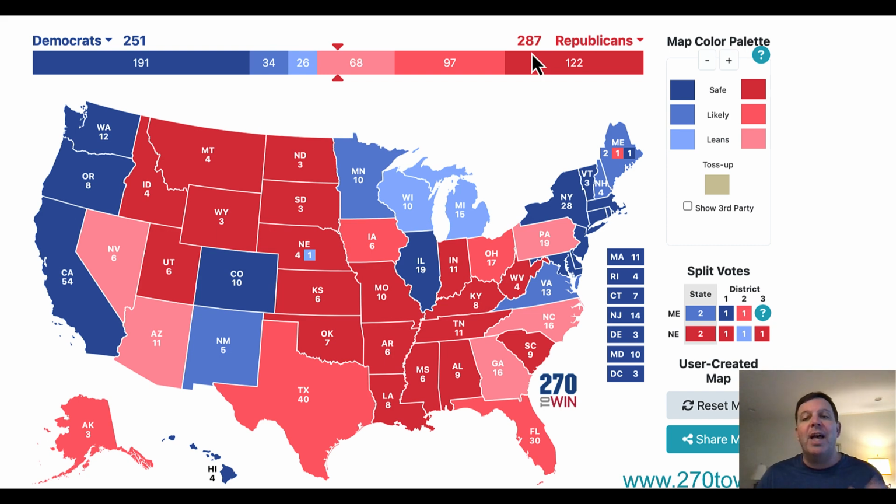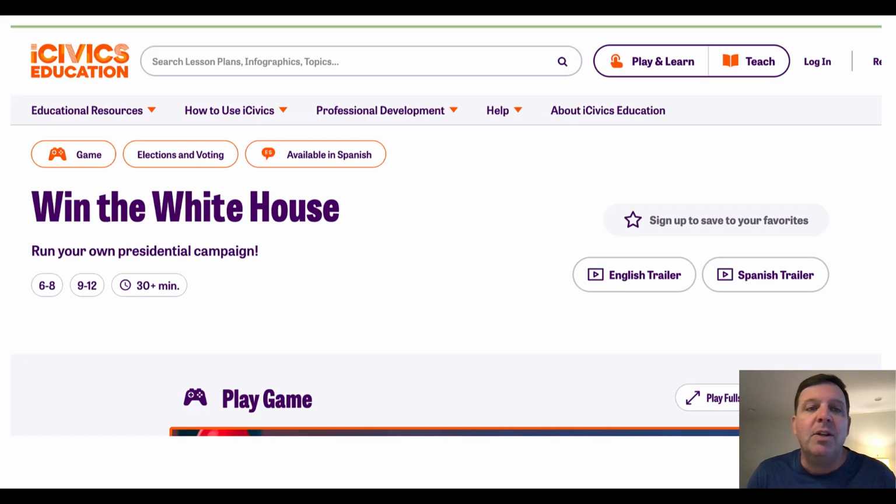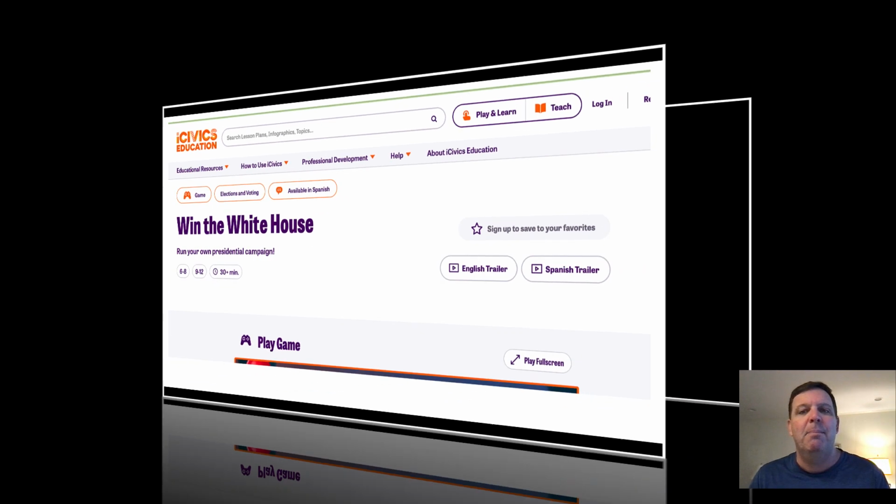So this election is super tight. It's probably not going to be decided on November 5th when we all cast our votes, but it's going to be super close. So if you're interested in learning more, there's this great game from iCivics called Win the White House. You act like you're a presidential candidate, and you go and you do different things to see if you can win the presidency. Now, that's just a super brief overview.